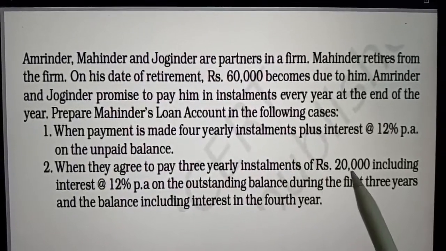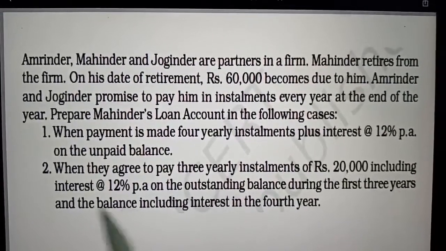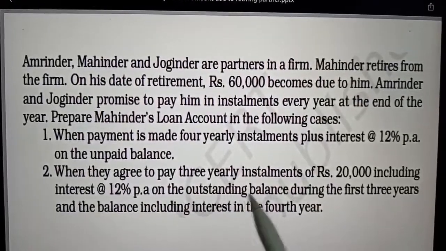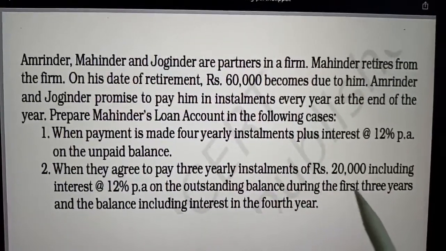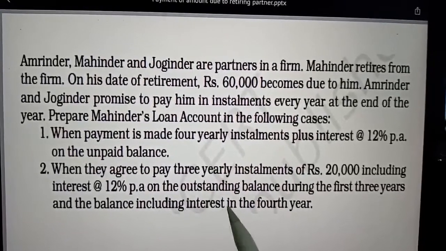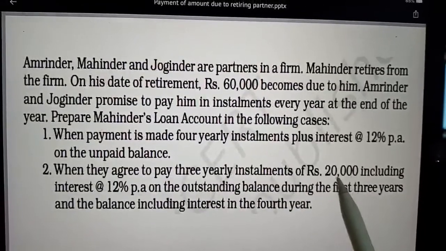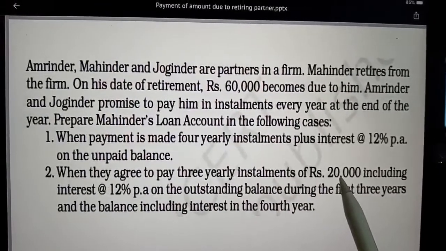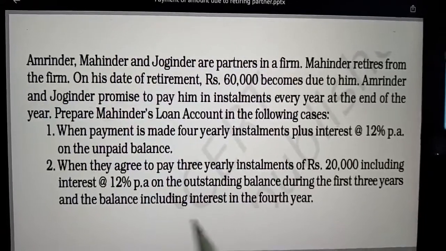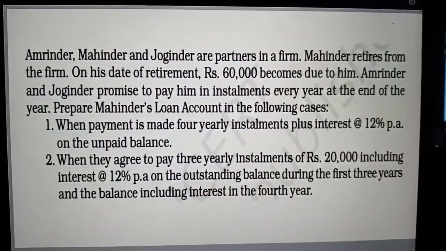So here 20,000 will be paid to him in first 3 years including interest at rate of 12% per annum on the outstanding balance during the first 3 years, and the balance including interest in the fourth year. And after making payment of rupees 20,000 including interest, if any balance remains, it will be paid including interest in the fourth year.